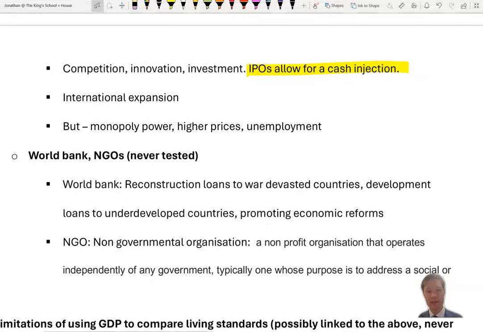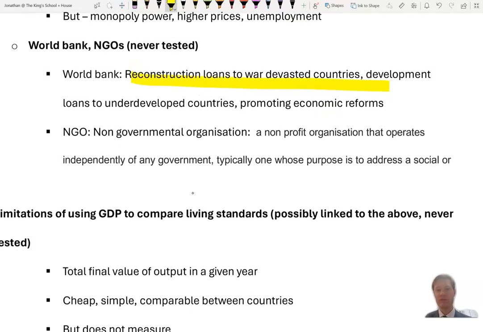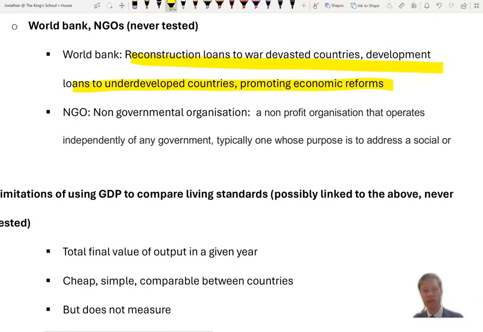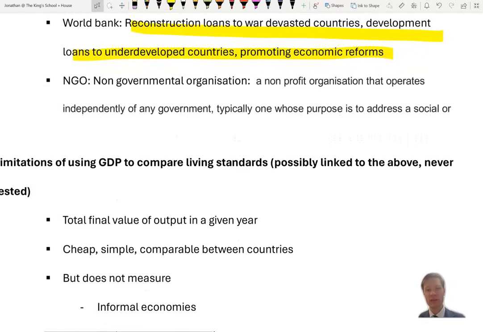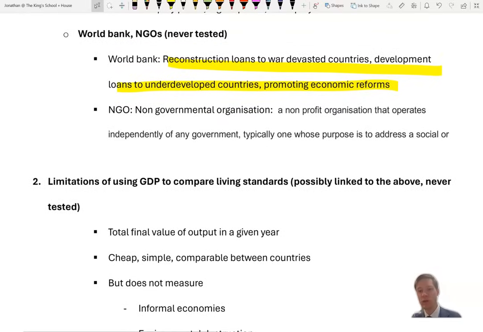The World Bank, again, never tested. NGOs as well. You just need to know about these reconstruction loans and development loans and the promotion of economic reforms. NGOs, think charities, independent of government, and have different social or other goals.